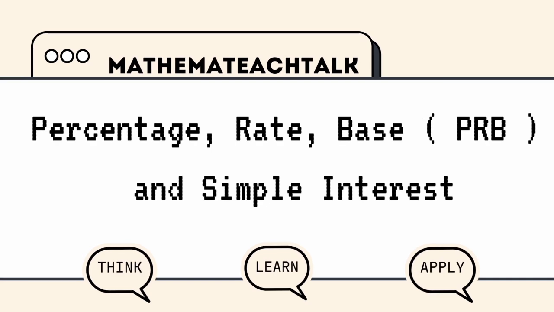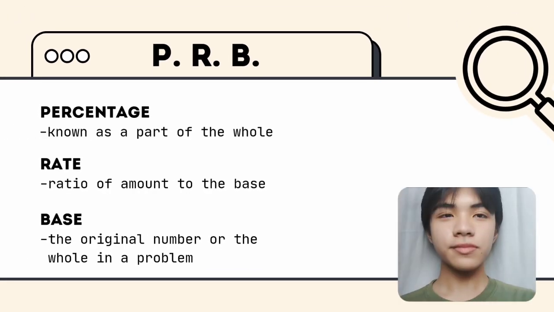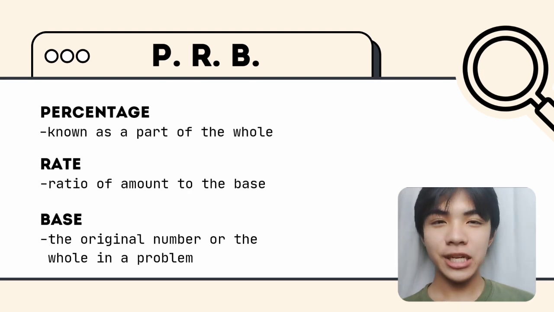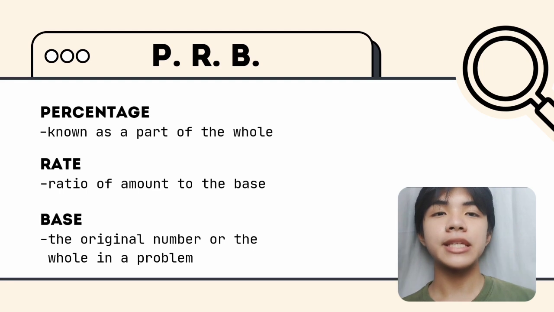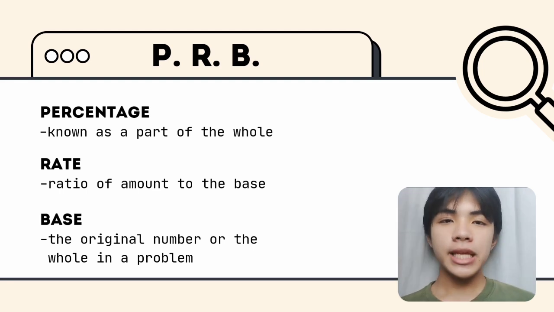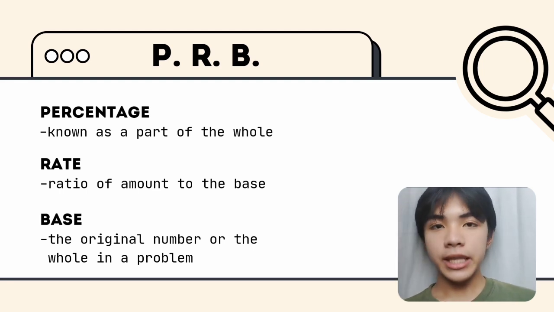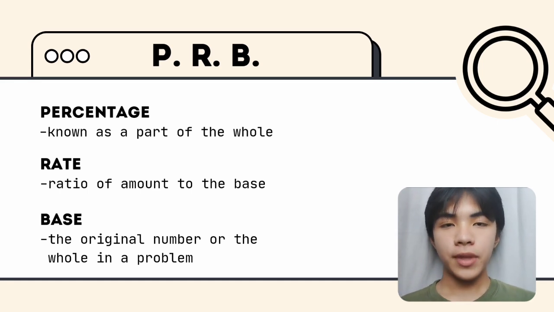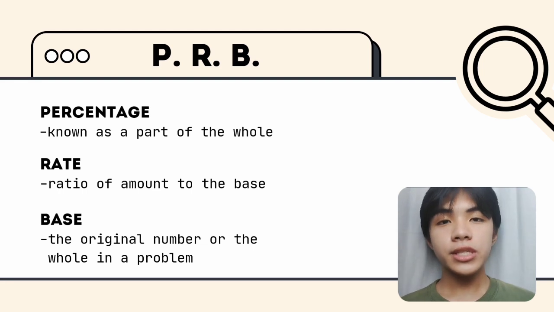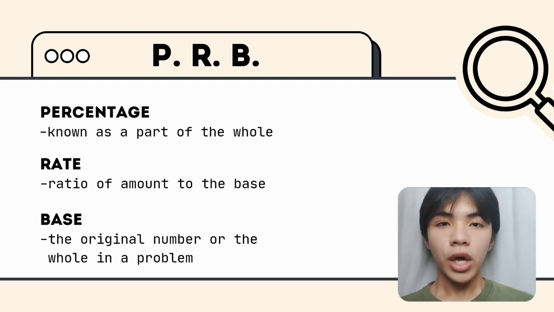Let's start to discuss our topic, which is entitled Percentage, Rate, Base, or PRB, and Simple Interest. Percentage is known as a part of a whole. It is also misinterpreted as being together with the percent symbol. Speaking of that percent, this symbol is together with rate, not with percentage. This is the ratio of the amount to the base. And lastly, when talking about the original number or the whole in a problem, you should know that it is called base.